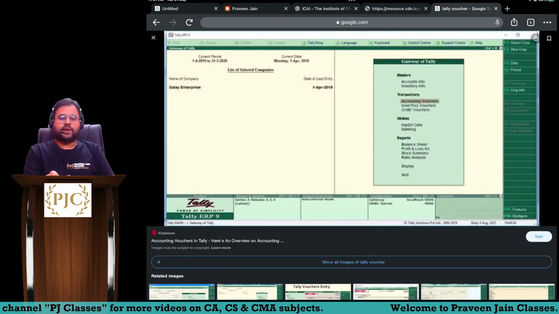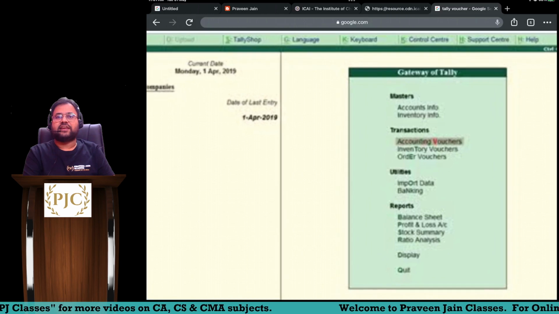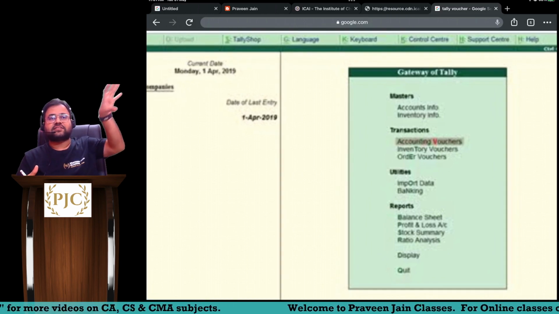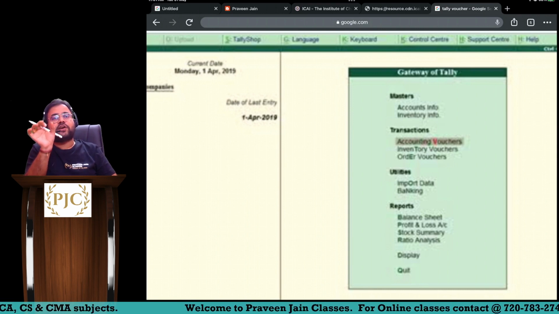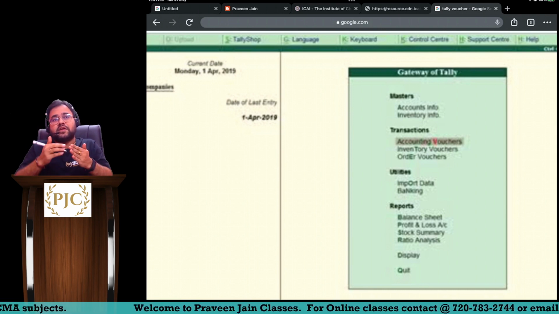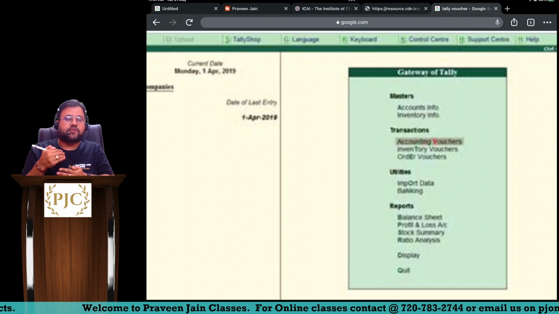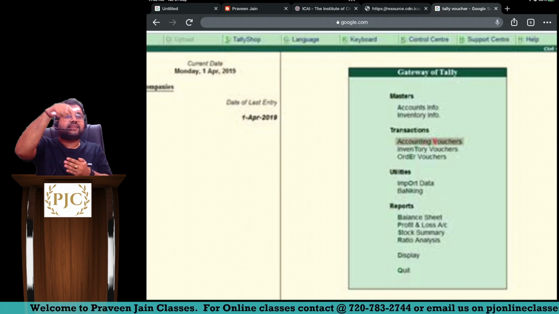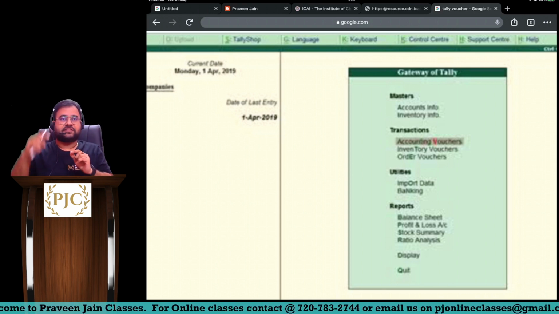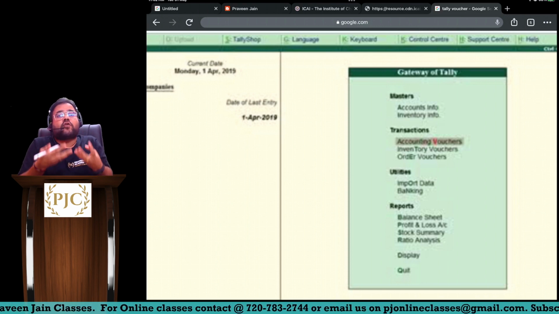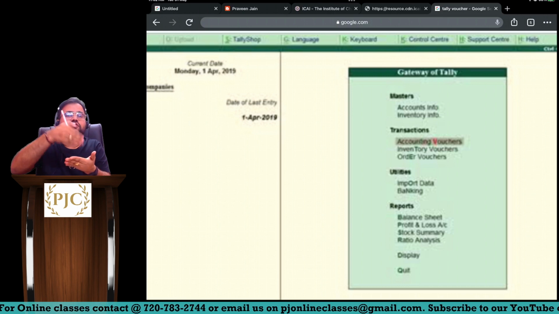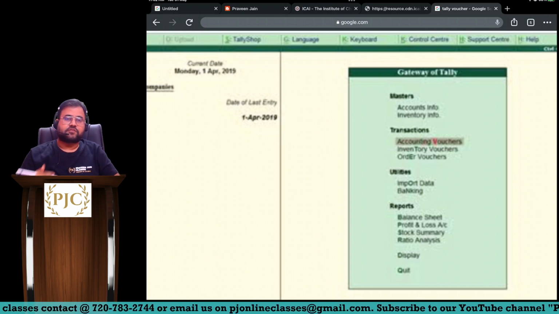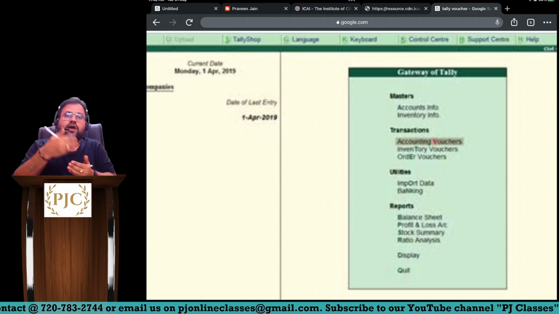So you might have seen this gateway of Tally, sir. There you find something called masters. There you find something called transactions. In transactions, you have one word called accounting voucher. Now, whenever you want to pass an entry, this is the tab on which you will be pressing, accounting voucher, sir. So what is voucher for a software? Voucher is nothing but a place where you are passing the entries.